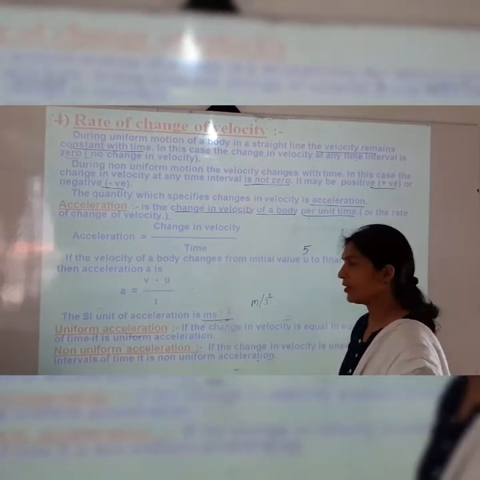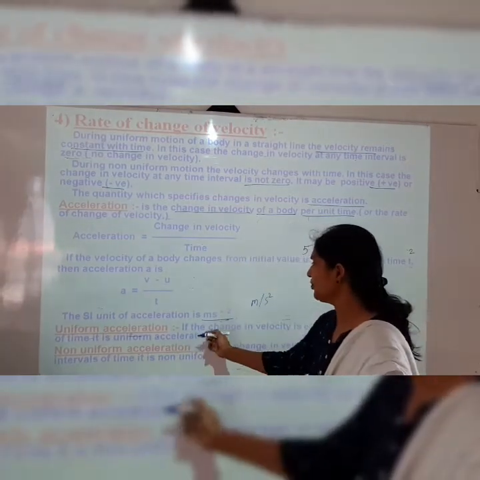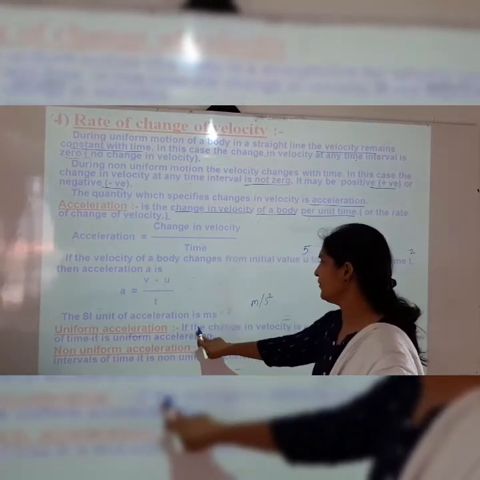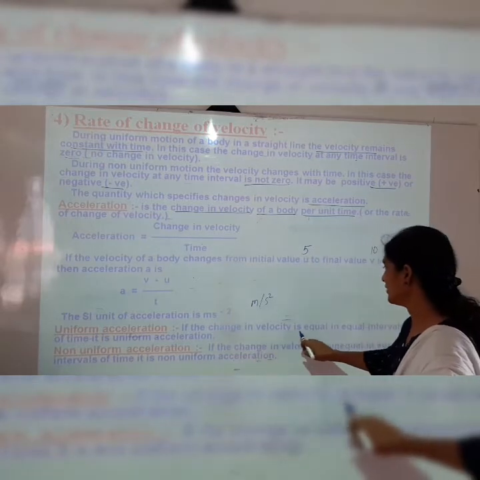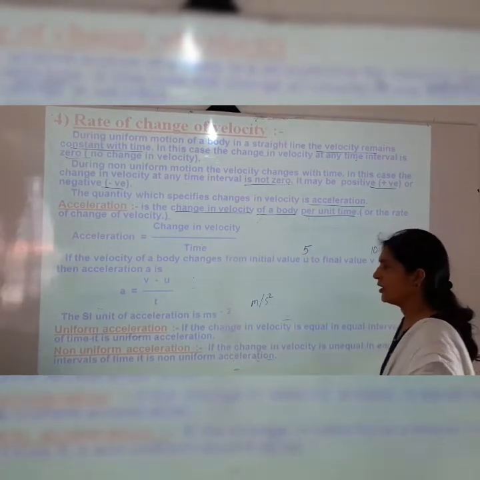Now what is meant by uniform acceleration and what is meant by non-uniform acceleration? Uniform acceleration is when the change in velocity is equal in equal intervals of time.